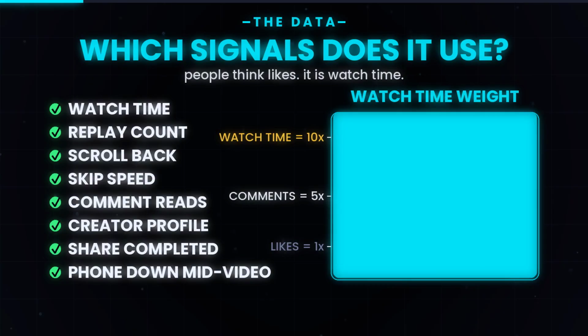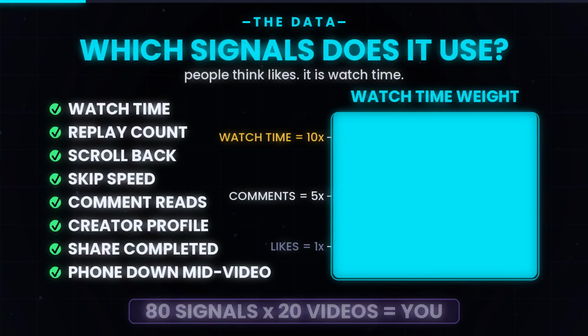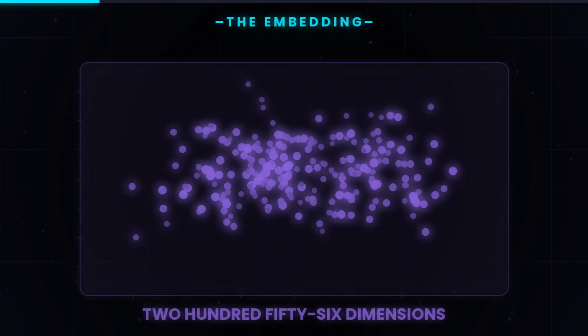Why so many signals? Because individually each one is noisy. Anyone can accidentally like a video, but combined, the pattern is unique. About 80 signals captured across about 20 videos is enough to model someone's taste accurately enough to keep them on the app for hours. Here is where it gets interesting.